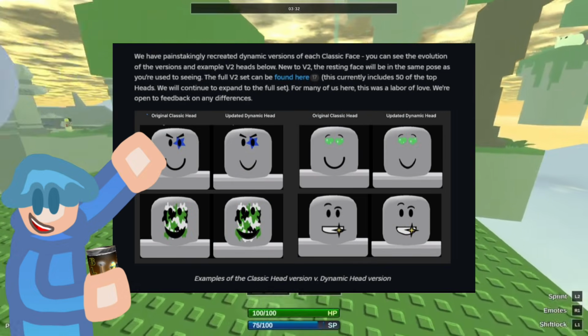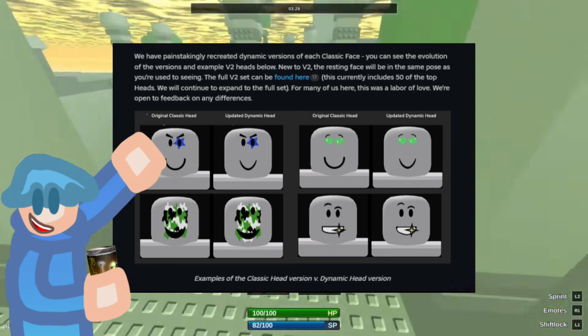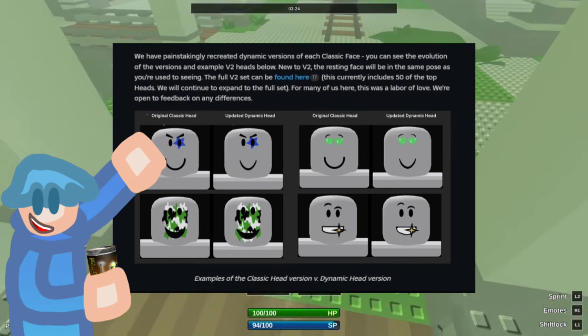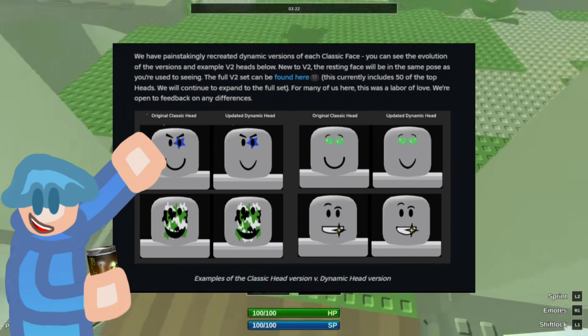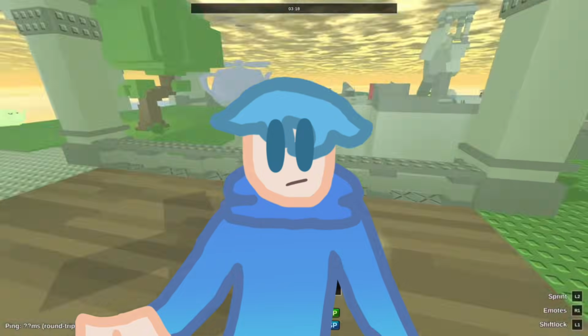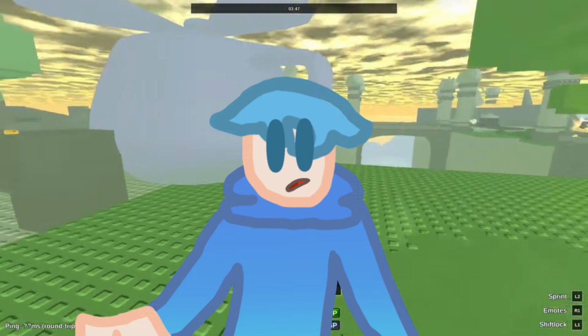This is what the original looks like compared to their dynamic counterparts. Now, you can see on the left they look fine, but then you go to the right, and the shiny teeth, the glimmery teeth, what is going on with those teeth, man? What is going on with those teeth? They're really weird looking.